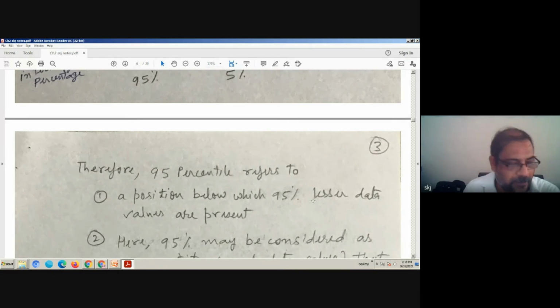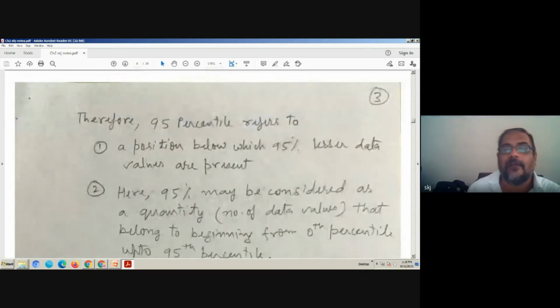So 95 percentile refers to a position, but it is also referring to what? The number of students in terms of percentage, this much percentage of the data values of the total values. So here 95% may be considered as a quantity. One is also referring to position, rank.